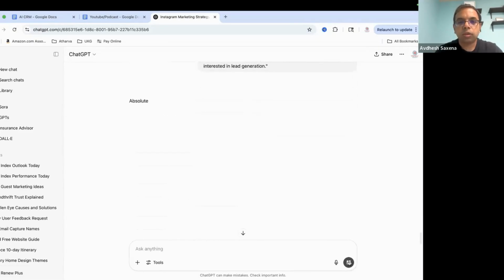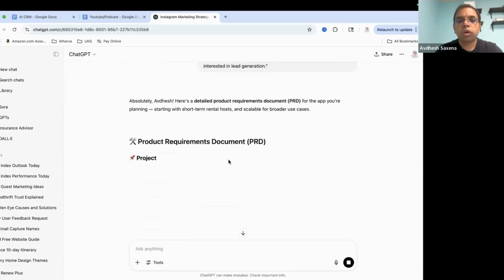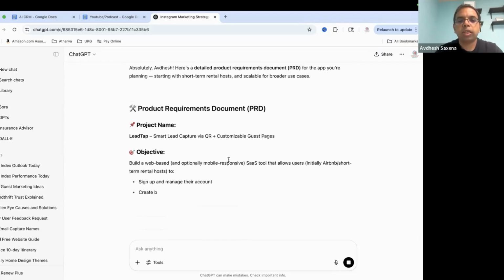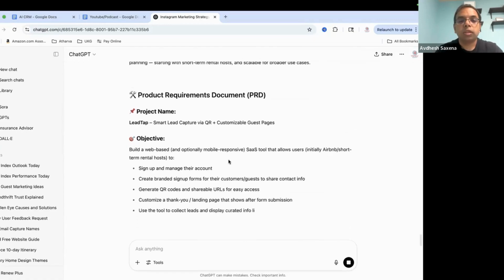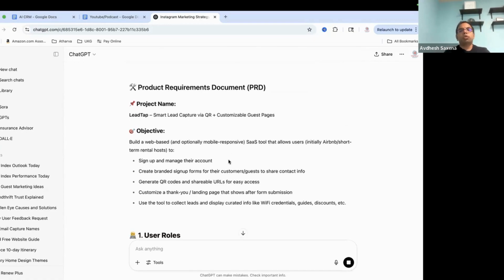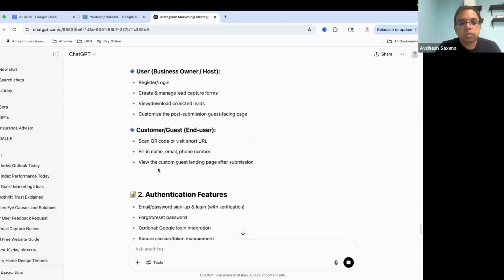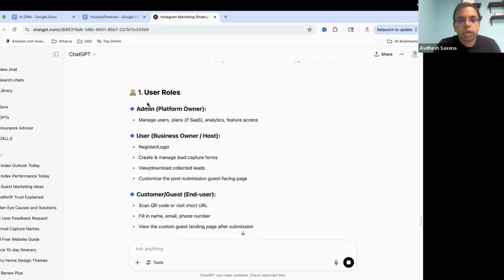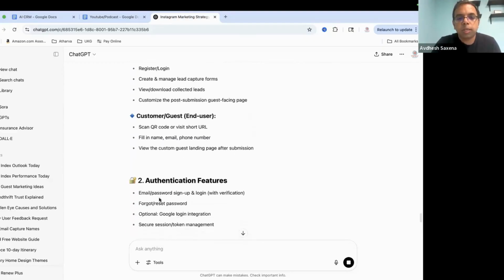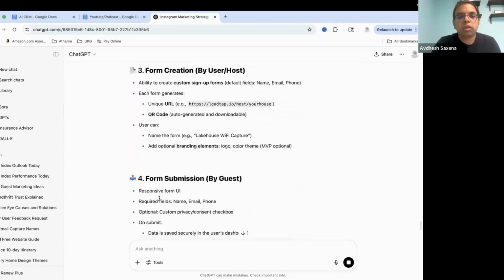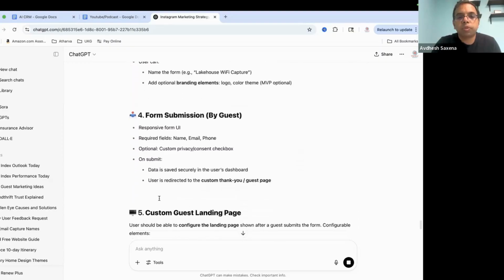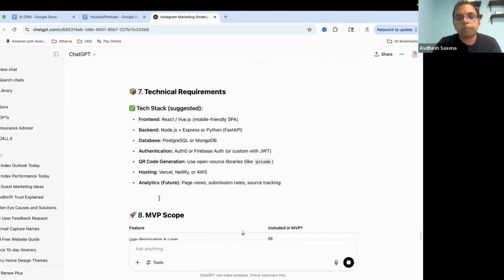So let's see what it does. Now what it is doing is providing a detailed requirement. As a next step, what you can do is go through these detailed requirements and see whether they make sense or not, and what you want to add or remove. It is providing different roles: admin, user, customer, different authentication, how you are creating a form, or submitting a form and whatnot.